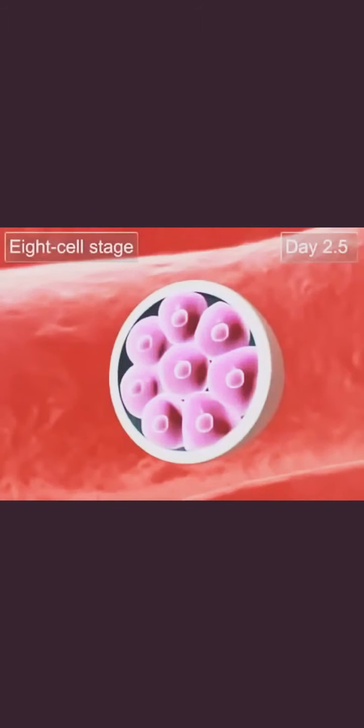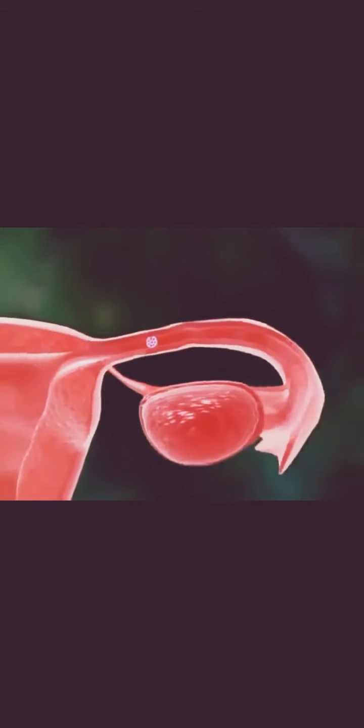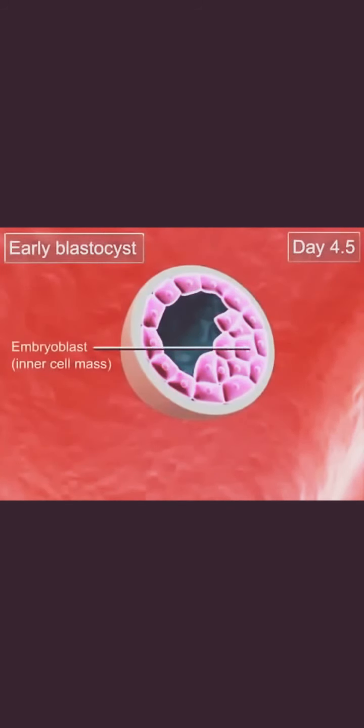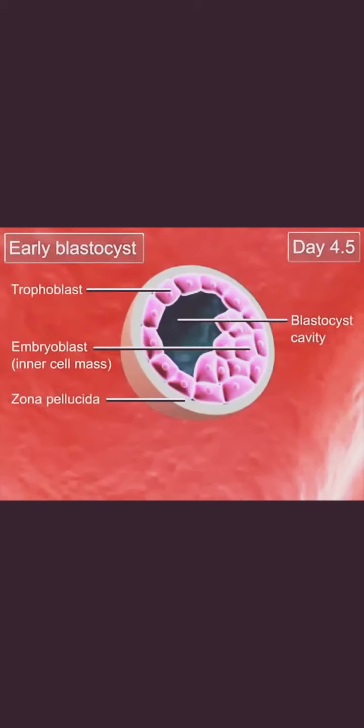The central mass is known as inner cell mass, which forms the embryo, and the peripheral cells are called outer cell mass, which forms the protective layer as well as nutritive membrane of the embryo. In this video you can see on day 3 the morula is entering the uterine cavity and it has reached the 64 cell stage. It is divided into inner cell mass as well as outer cell mass.